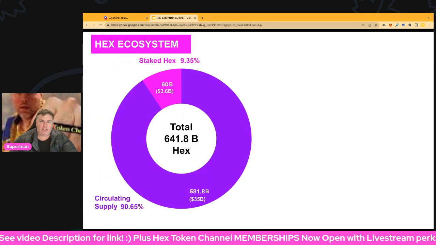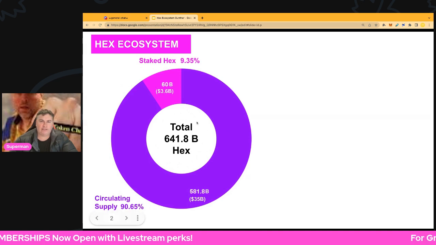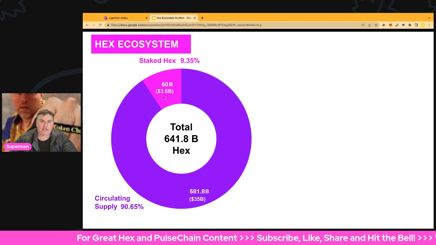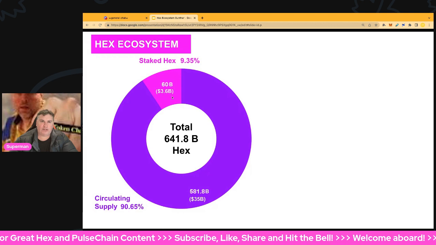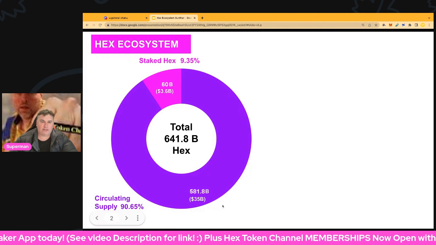And you can see here, based on the data when it was snapshot, 641.8 billion total hex in hex supply, and 60 billion of that is staked hex, with about 3.6 billion at the time, and it's about 9.35% of all hex that is staked at the moment. Circulating supply of hex is 90.65%, that's 581.8 billion, around about 35 billion at the time of the snapshot there.